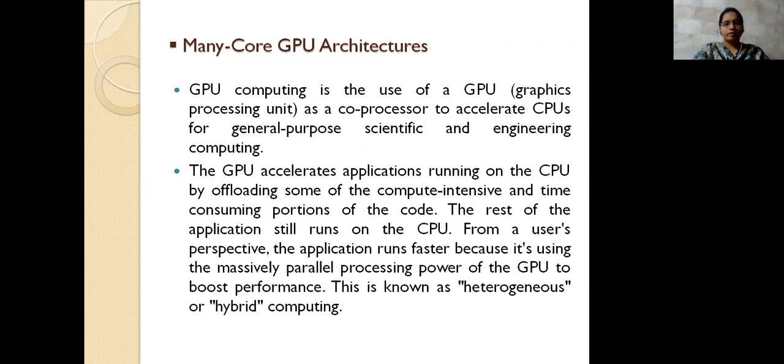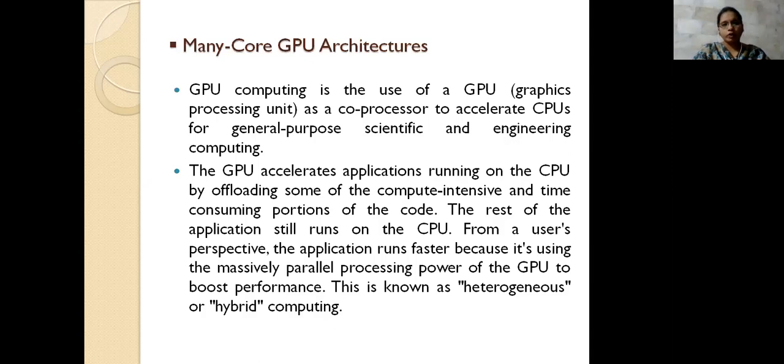So here we have another one, that is a GPU, the graphical processing unit, which is also a co-processor of your CPU. The CPU is a general-purpose processor. For scientific or engineering computing, or anything represented graphically, we will use GPU computing.